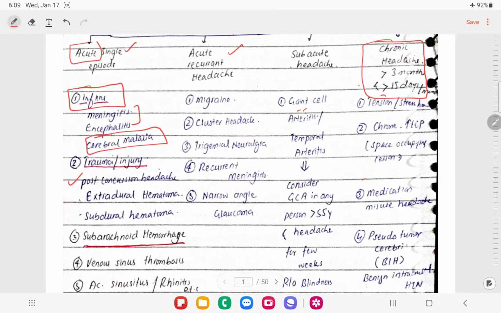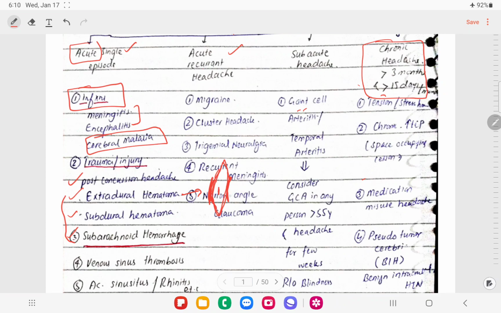The next thing is extradural hematoma. We're going to compare these three things here: extradural, subdural, and subarachnoid hemorrhage. In extradural hematoma, the bleed is between the skull and dura mater. So this is the dura mater and this is the skull cavity. An artery called the middle meningeal artery is going to rupture, which causes a lens shaped hematoma. The patient might be having a lucid interval.